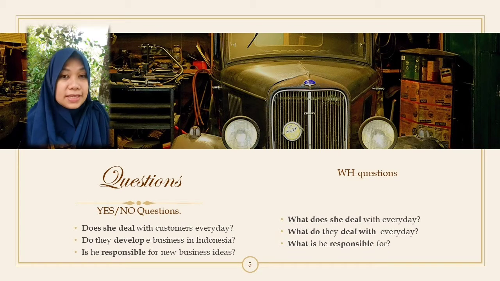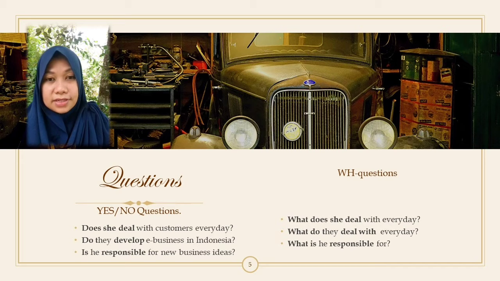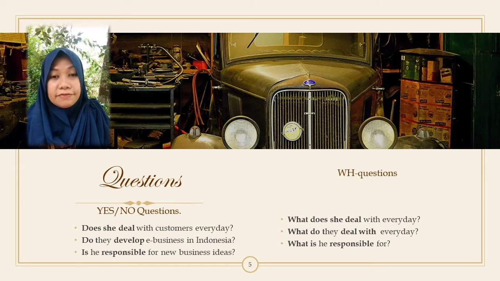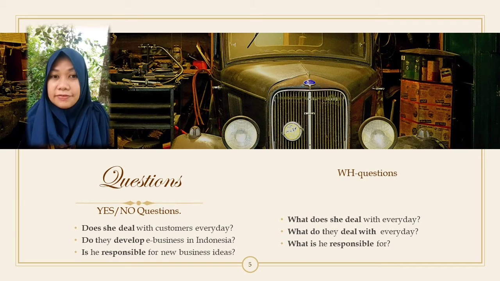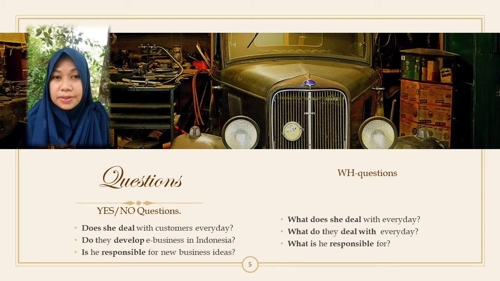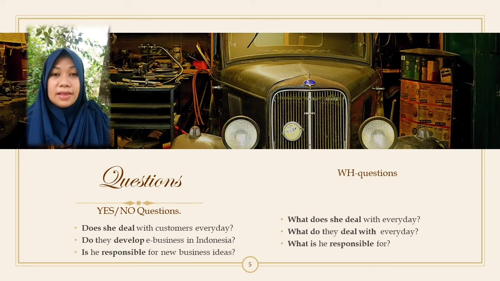The answer will be she deals with customer every day. Remember once again, if you have the auxiliary verb does, do not need to put S after the verb. Okay, how about if the subject is they? Then the question will be, what do they deal with every day? Okay.